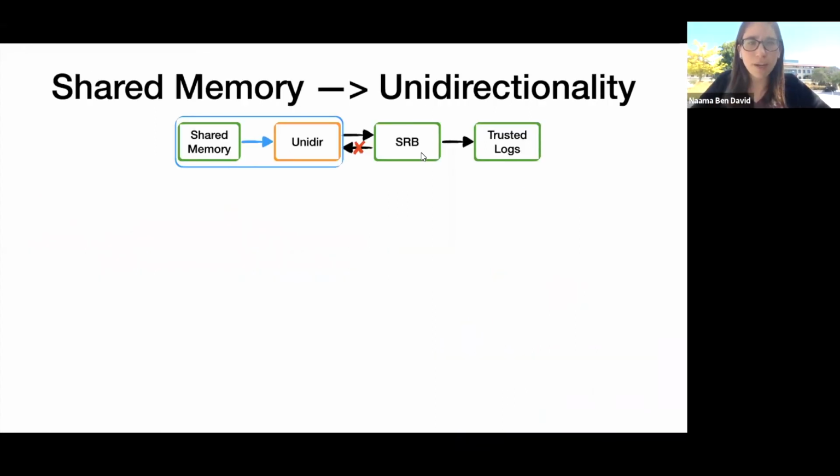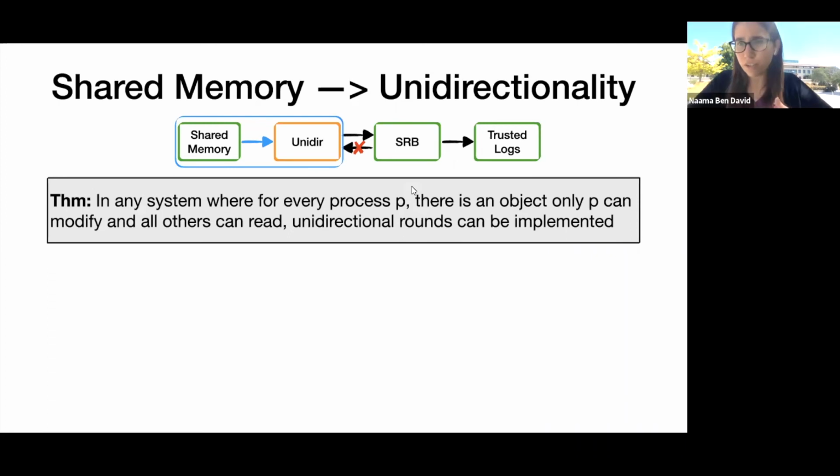I'll now show you how shared memory primitives can implement unidirectional communication. The theorem that we show in our paper is that for any system in which it's possible to have objects such that for every process, there is an object that only this process can modify and all the rest of the processes can read, unidirectional rounds can be implemented.